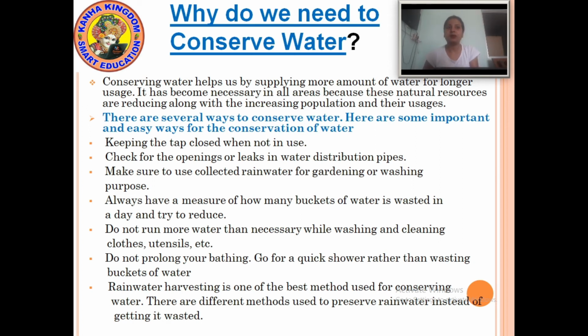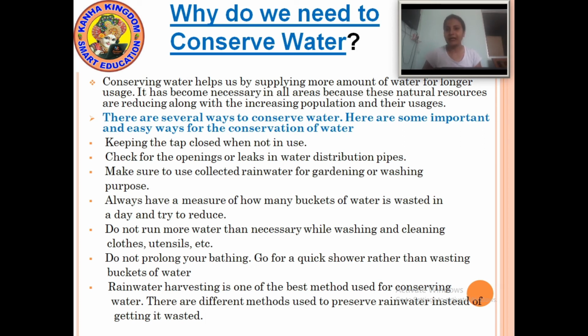Now, there are several ways to conserve water. Here are some important and easy ways for the conservation of water. Let's look at what the ways are. The first is keeping the tap closed when not in use.